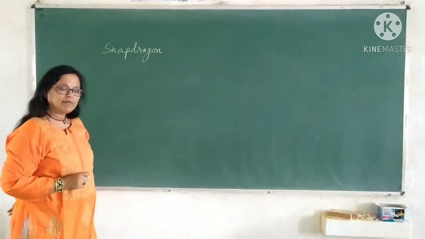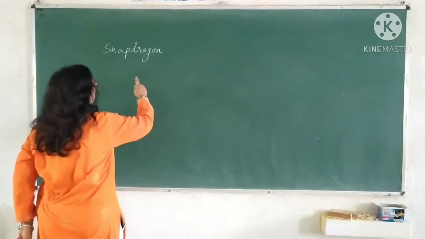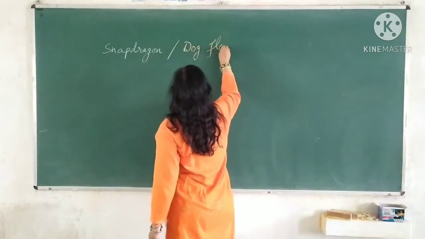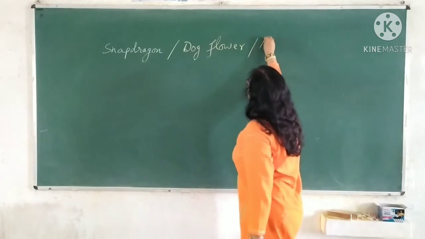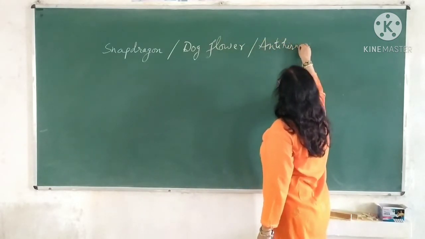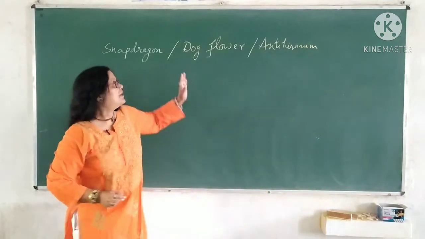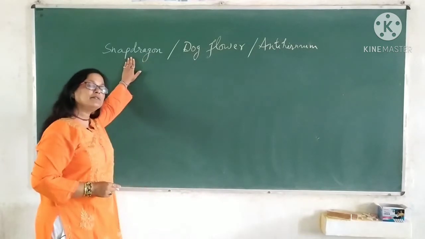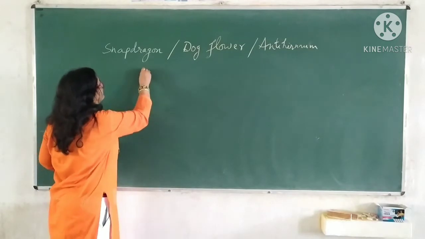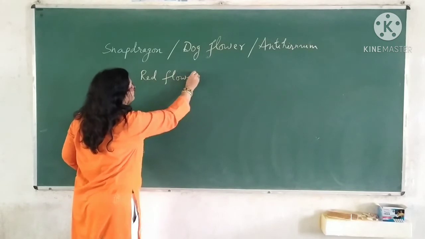Snapdragon is a flower and it is also known as dog flower. You may also call it dog flower or Antirrhinum. This plant contains two kinds of flower: one is red flower and another is white flower.